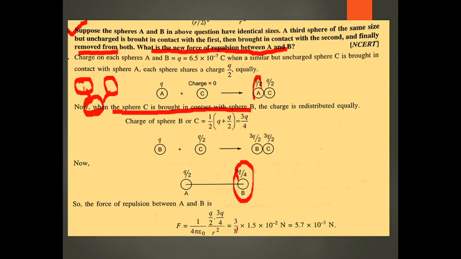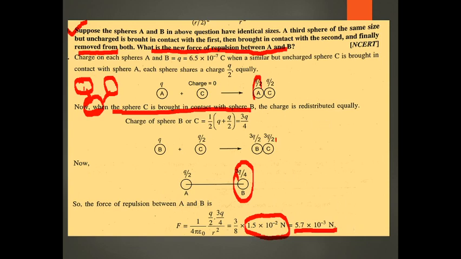When simplified, it is 3 by 8 and the value previously calculated, 1.5 into 10 raised to minus 2, and finally the result will be 5.7 into 10 raised to minus 3 Newton. Just simplify this: 3 by 8 multiplied by 1 by 4 pi epsilon naught Q1 Q2 divided by R square. This is the value calculated in the previous example.